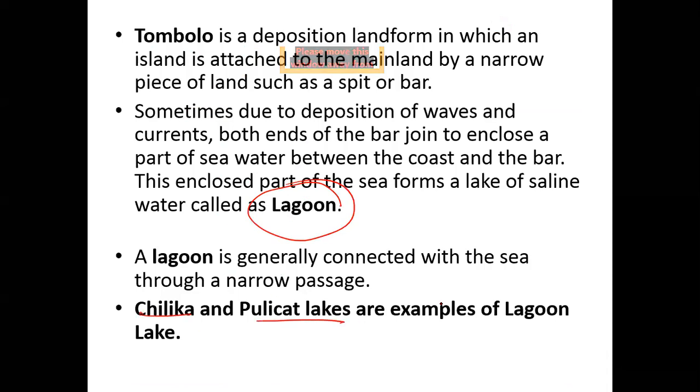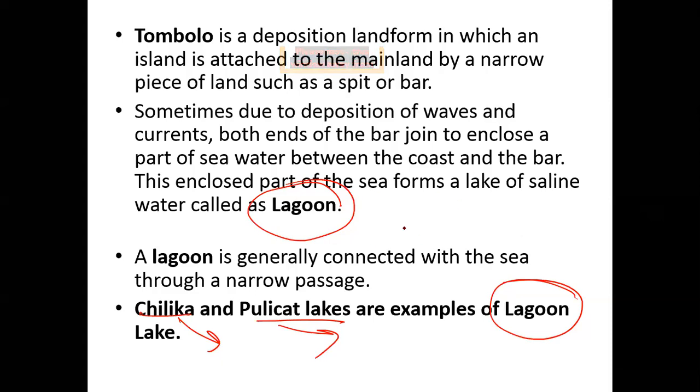Chilka Lake and Pulicat Lake are very good examples of lagoons. Tell me, where is my Chilka Lake? Where is my Pulicat Lake? Are these lakes in Kerala or on the eastern coast? Chilka Lake is known for its conservation programs, from the environmental point of view also. So Chilka Lake is in Odisha. Very good. And where do I find Pulicat Lake? Eastern coast, okay. It is not exactly in the Kerala region. These are on the eastern coast.